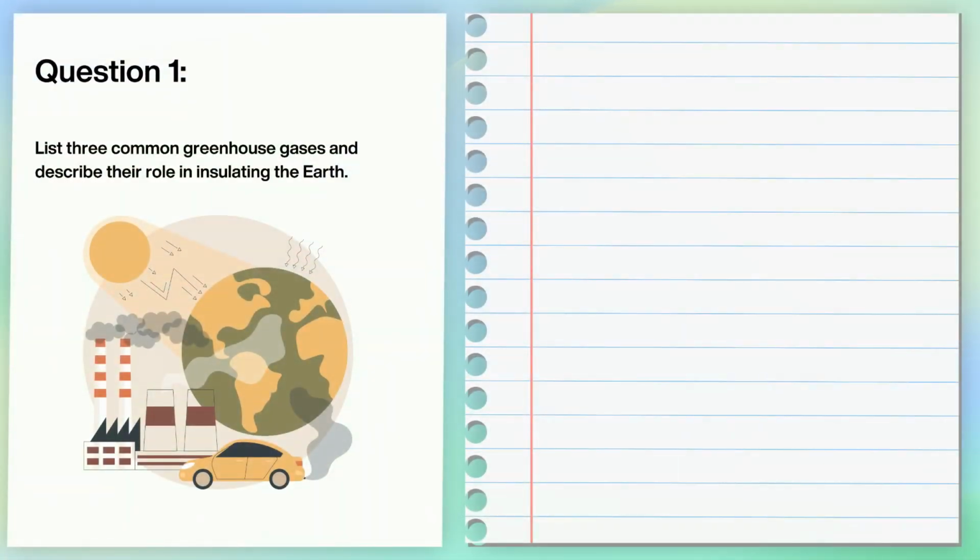Let's work through some questions to consolidate our knowledge on the effect of greenhouse gases and the consequences of global warming. List 3 common greenhouse gases and describe their role in insulating the Earth. Pause here to have a go. Now let's go through it.